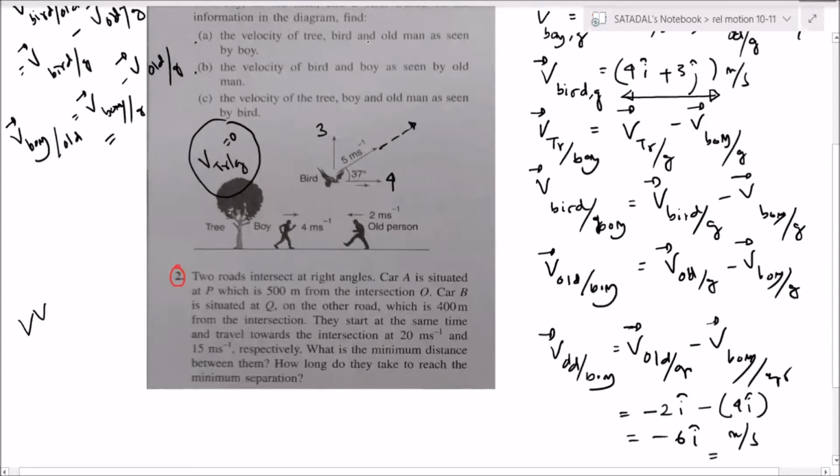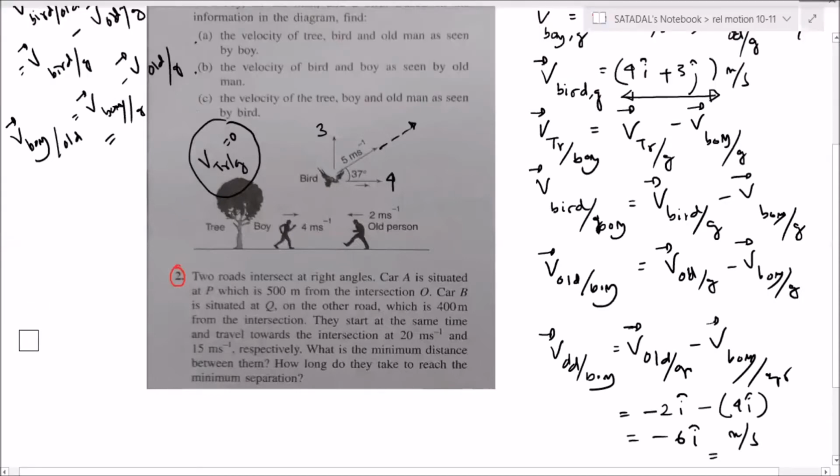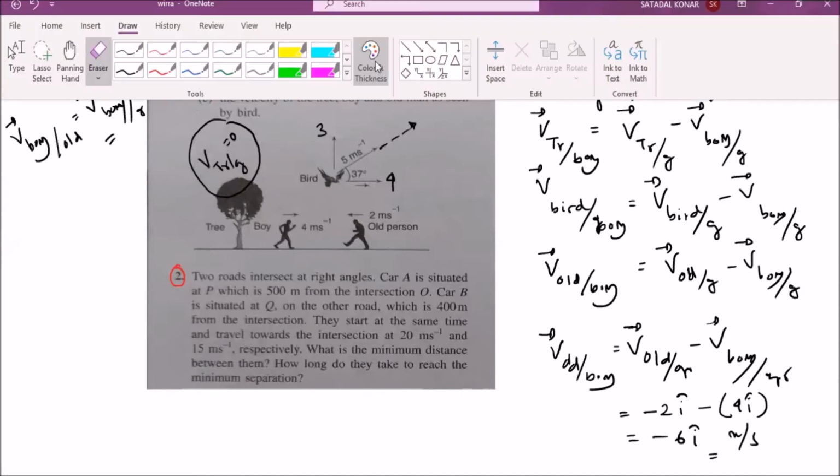Sir, if velocity of tree with respect to ground is zero, then velocity of tree with respect to boy will be negative, no, sir? Yes, obviously. With respect to boy, the tree will move back.